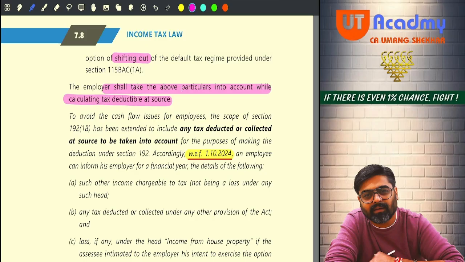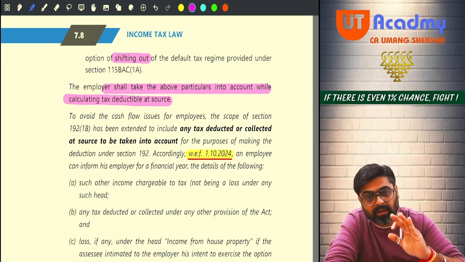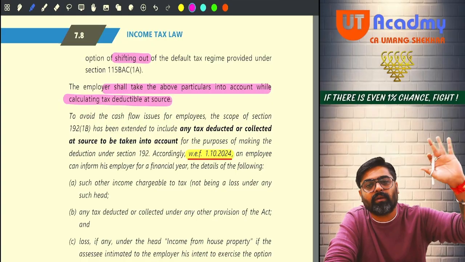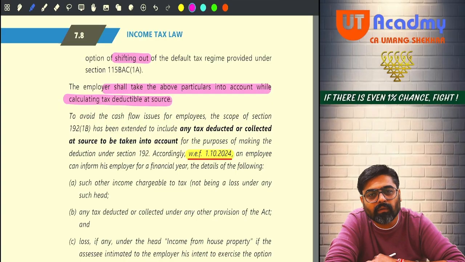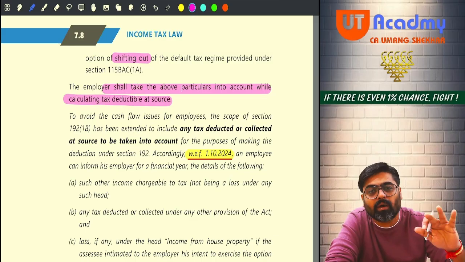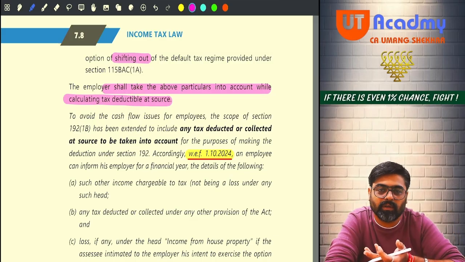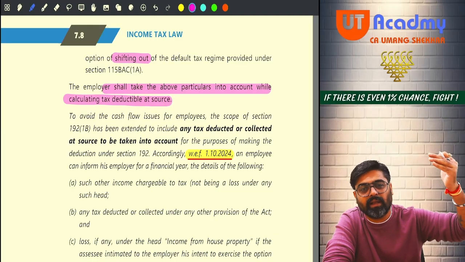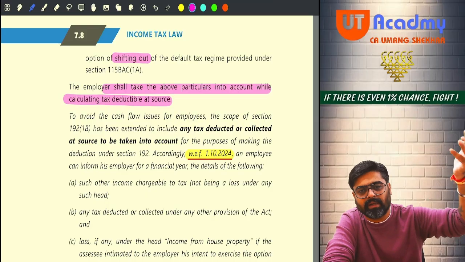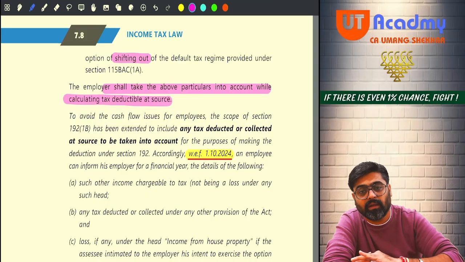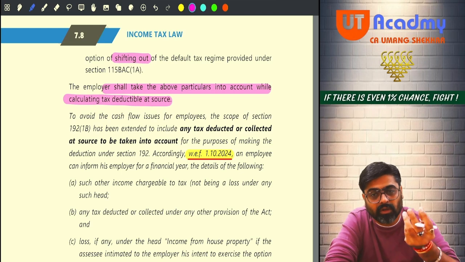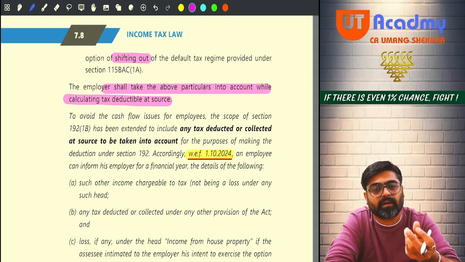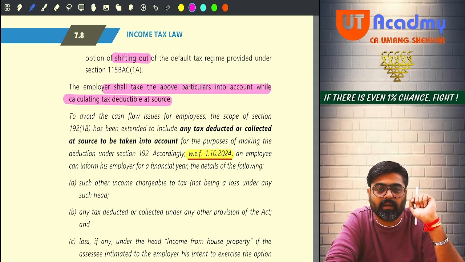Understanding? Even the tax on your other incomes, if any, would be deducted from your salary only and will be given to the government. And you are not supposed to worry at all about other things. Just file your nil return now. For you, the return filing and everything will become easy, because your entire tax, other than salary also, will be calculated by the employer only, and that tax will be deducted from your salary and given to the government.